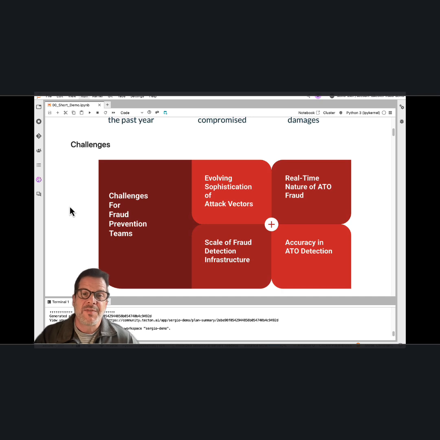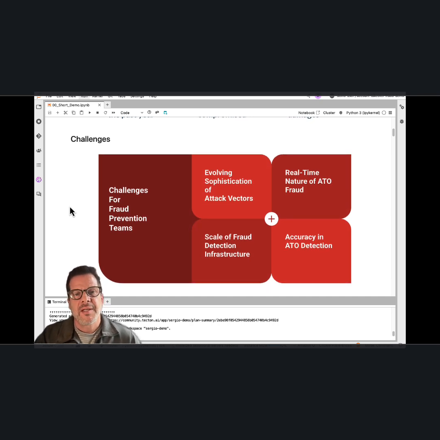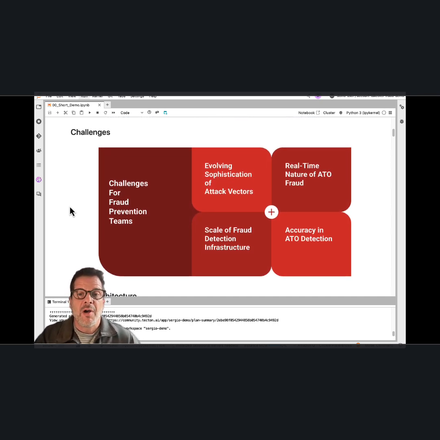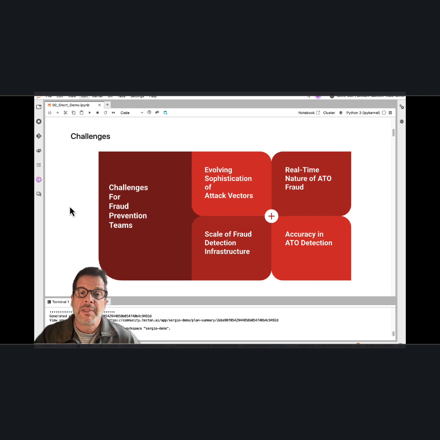Fraud prevention teams face significant challenges in detecting account takeovers. New attack vectors appear often and increase in sophistication, but deploying countermeasures takes months. Account takeover occurs in real time, and yesterday's data isn't enough. High-volume real-time ATO detection uses heavyweight data infrastructure that is expensive to build, manage, and maintain. It's hard to achieve and maintain model accuracy, which reduces detection effectiveness and can increase false positives that directly affect your customer experience, which results in more financial loss and customer churn.